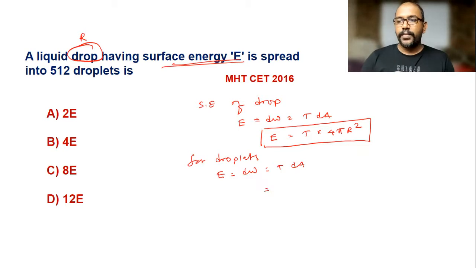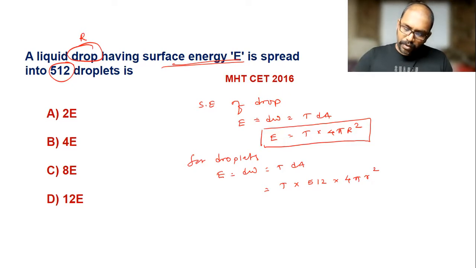Now here, this drop is broken into 512 droplets of equal sizes. So its surface energy is T into the area of all the droplets. Total 512 droplets are there, and the area of a single droplet is 4 pi small r square, where small r is the radius of the droplet.